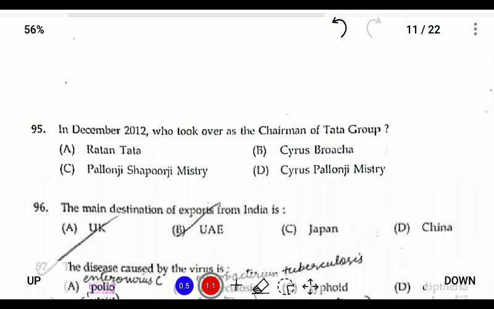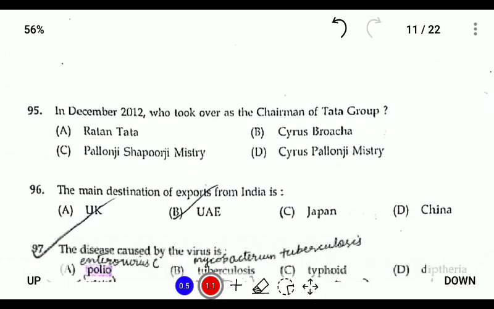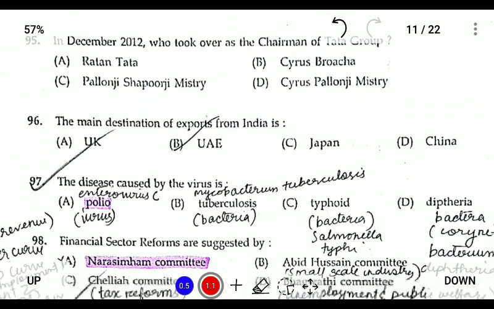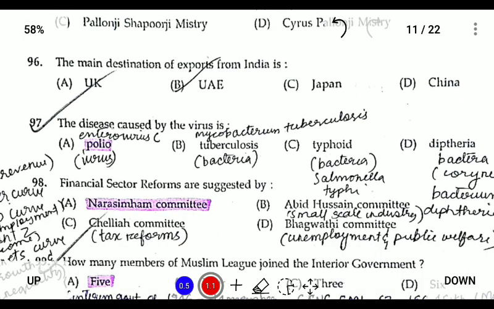Question number 95. So this is a current affairs question. 97. The disease caused by virus is polio.